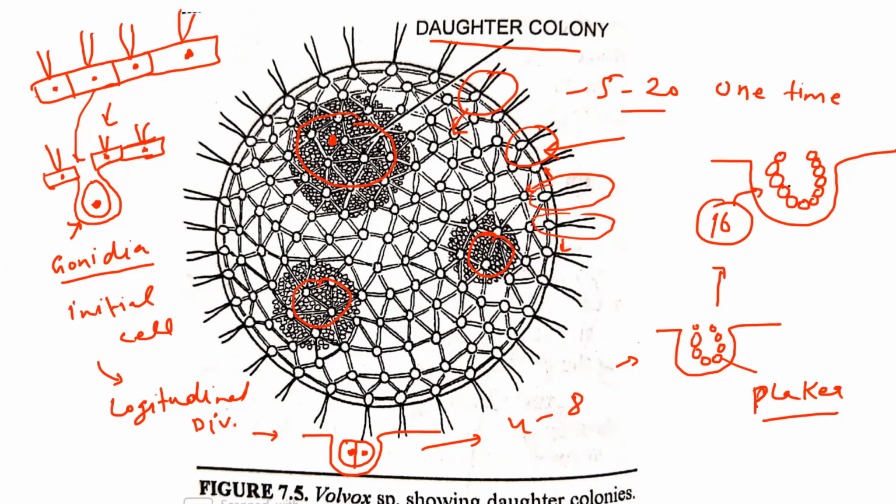At this stage, a small pore, or you can say small chamber, is formed at the tip of the newly formed cells, and this pore-like structure is known as the phialopore.